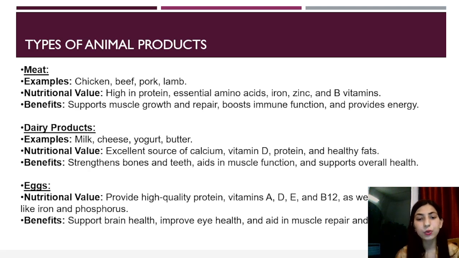Eggs. In the nutritional value of eggs, you get high quality protein. Then vitamins A, D, E and B12 as well as minerals like iron and phosphorus. So which minerals are in eggs? Iron and phosphorus. So these kinds of questions can also come in MCQ form, so you have to be very aware. Benefits are it supports brain health. Eggs are good for brain health. Then for eyesight, eye health, and aids in muscle repair and growth.